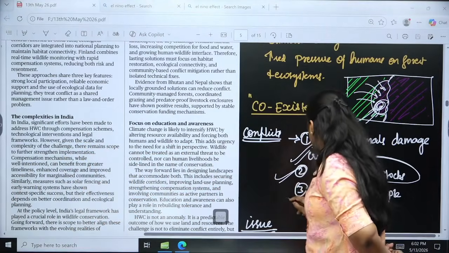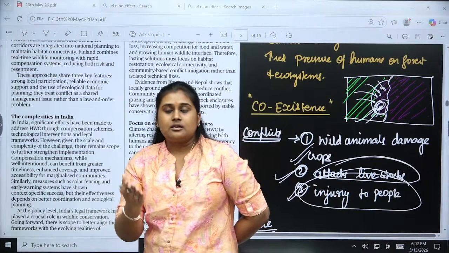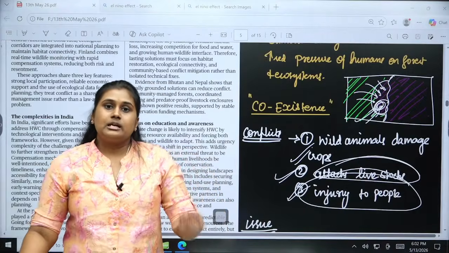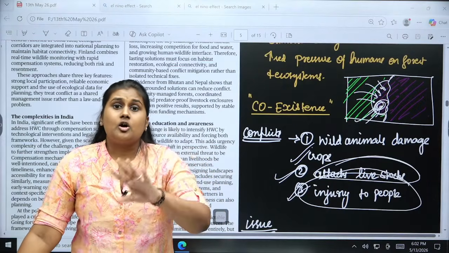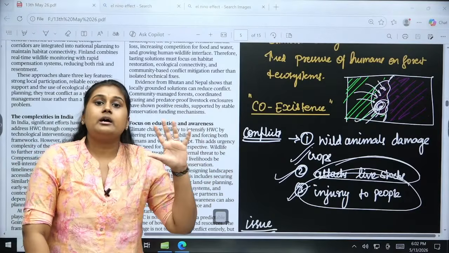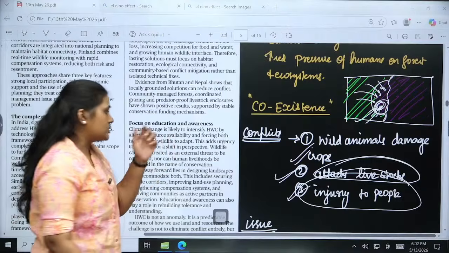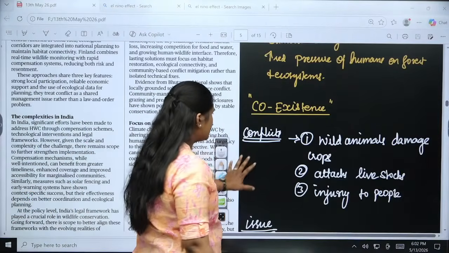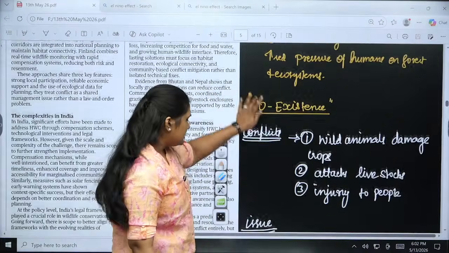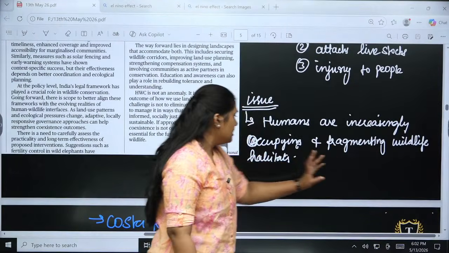Okay? And the third one is about injury to people, elephant attacks. In the Western Ghats area, if you see, there are a lot of elephant attacks. Odisha, Karnataka, Tamil Nadu, these places have higher elephant attacks identified. So that is the major issue here. So these are the major conflicts with human beings. Okay? So humans are increasingly occupying and fragmenting wildlife habitats.